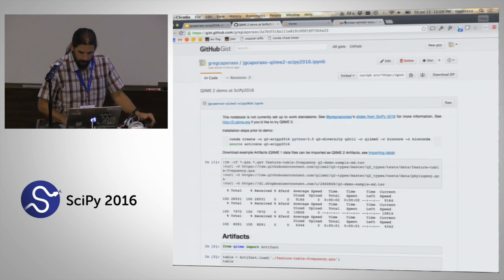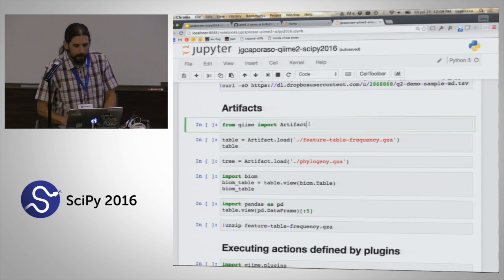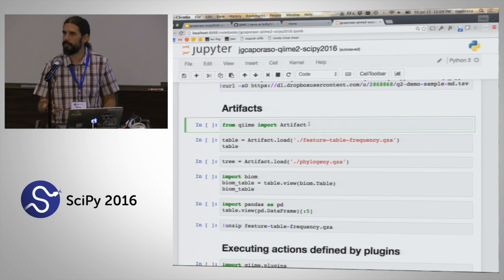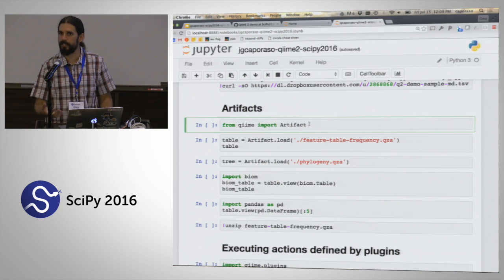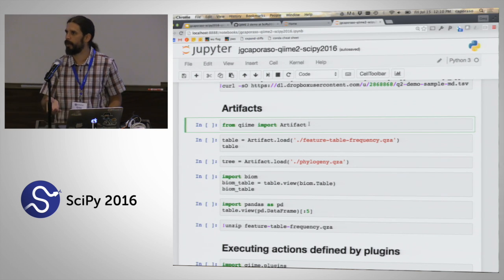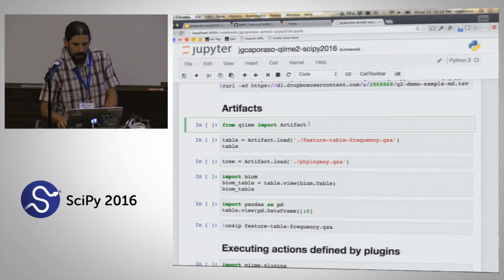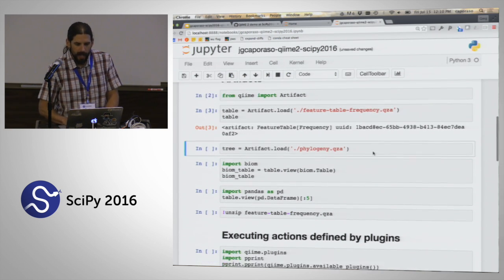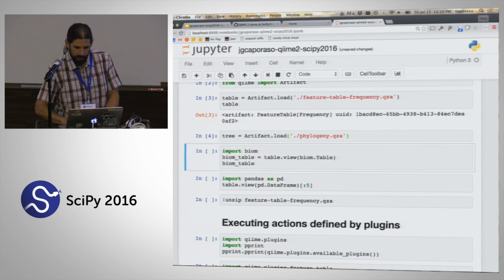Okay, sorry, I'm going to jump over to this window here. What I did before I started this is I just downloaded a few artifacts. So I have a few of these QZA files that I'm going to use as input, but you can also import these from QIIME 1 files, and we have a wiki page in our documentation right now. If I want to interact with these, I'm just going to import an artifact. I'm going to load that artifact. And I'm going to load 2 artifacts.